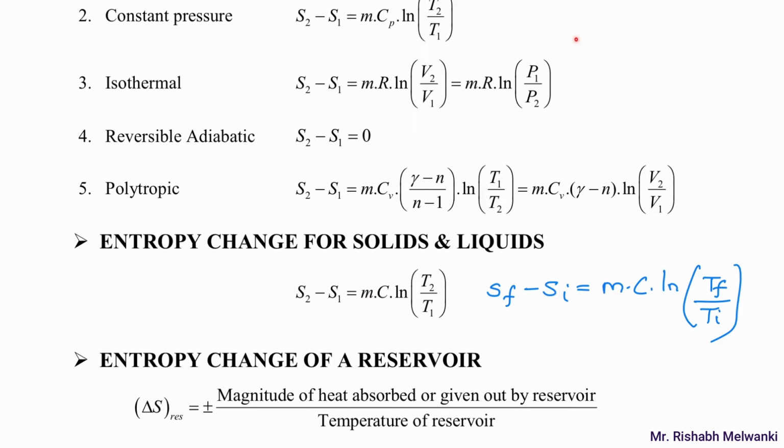But if there is a particular cycle, we cannot use this S2 minus S1 everywhere. The process might be 3 to 4. So here you will write S4 minus S3. In that case, appropriately you have to change the temperature or whatever notations are there. Okay, so I am using some different notations over here. So we'll go back to the numerical.